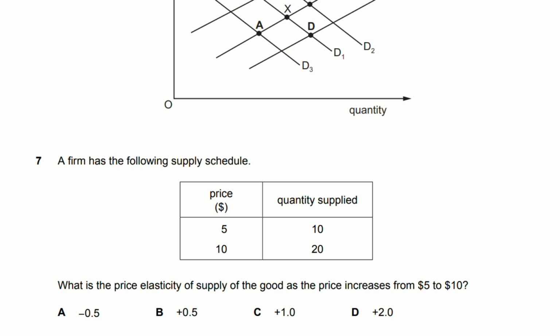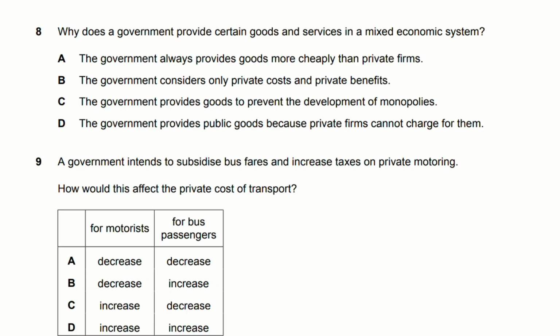Do the same thing for the price. That will be 10 minus 5 divided by 5, which will be 5 over 5, which is equal to 1. Multiply by 100 to get your percentage, and you'll get 100. 100 divided by 100 is equal to 1. So your answer is C, positive 1.0.